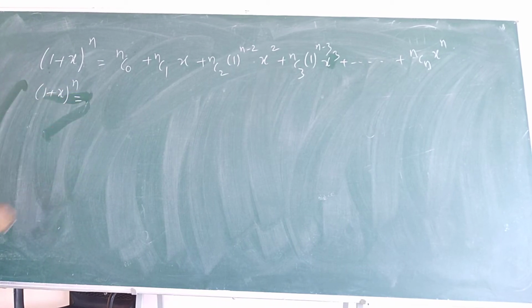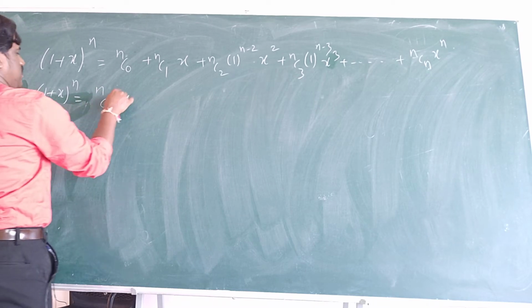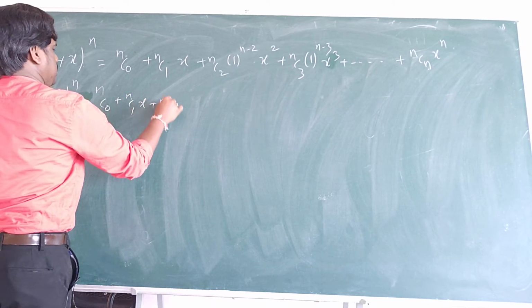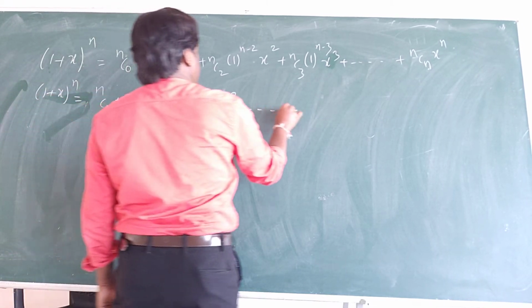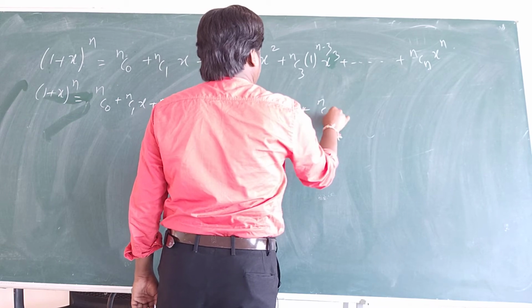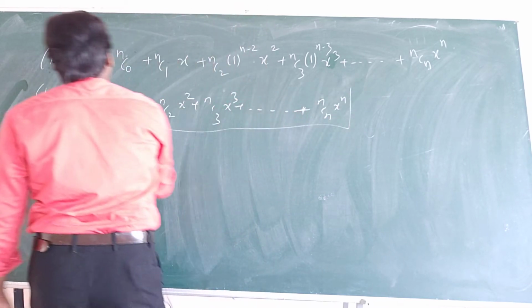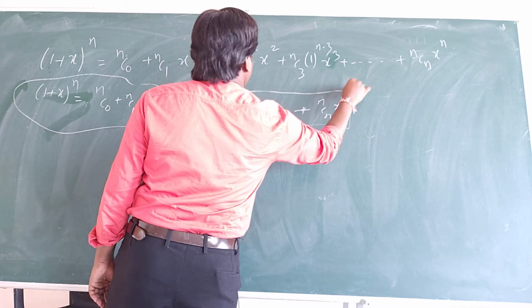We should not think about that. You have to say it quickly. What is this answer? NC0 plus NC1x plus NC2x square plus NC3x cube plus so and so plus NCn x power n. You should remember this. You should not think about this expression.